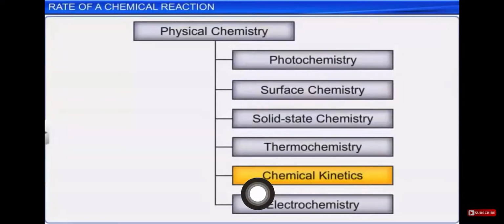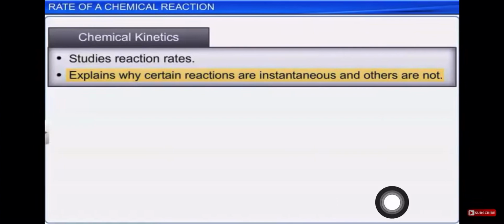Now, chemical kinetics is one of the branches of physical chemistry. Physical chemistry is a very vast concept, and from that we are just going to study chemical kinetics. Now what is chemical kinetics?